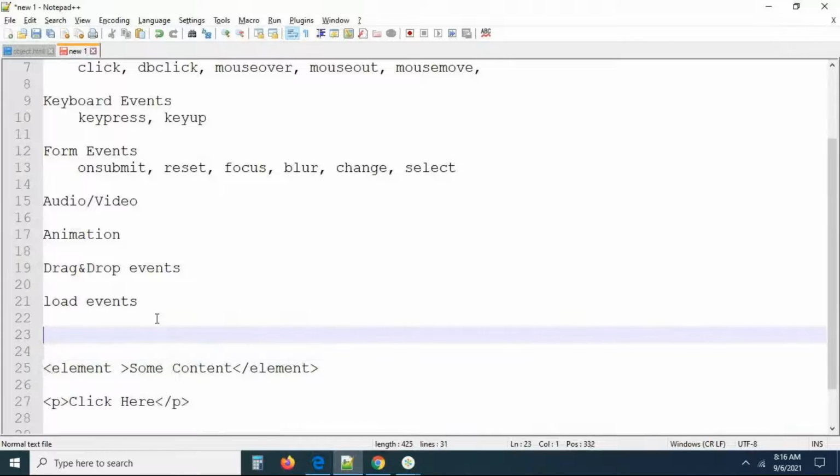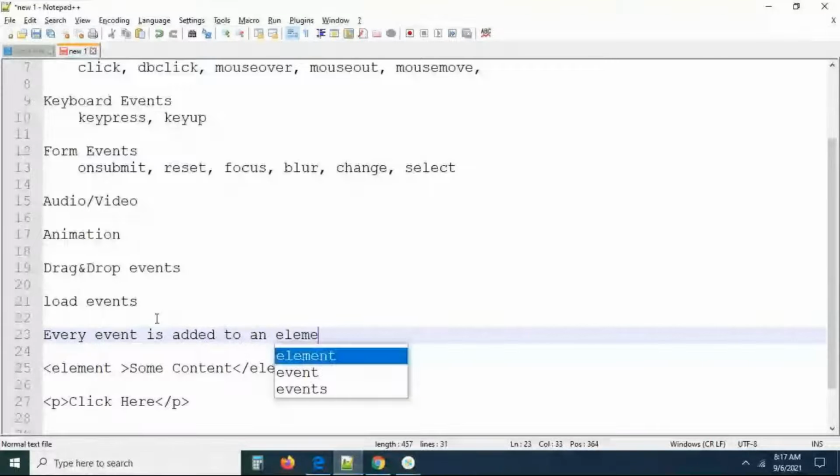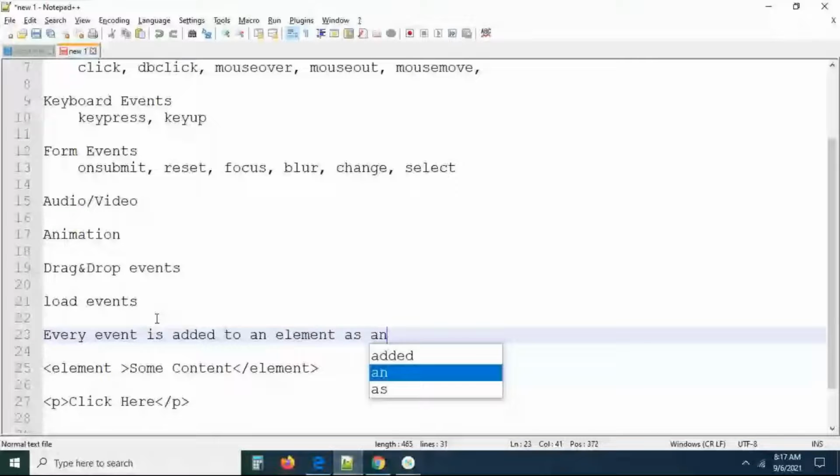Remember carefully, here I am writing: every event is added to an element as an attribute. How can we add an attribute to an element? We know it is always at the starting of the element; we can add the attributes there, right? How can we add an event to an element?